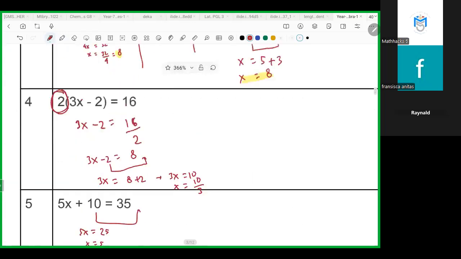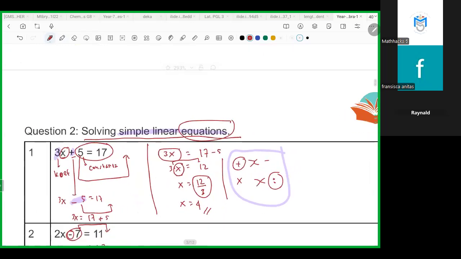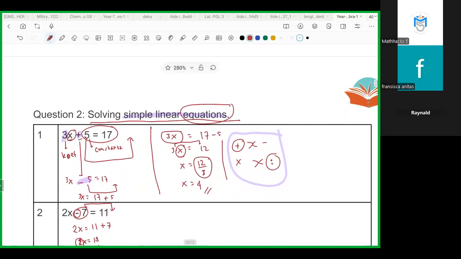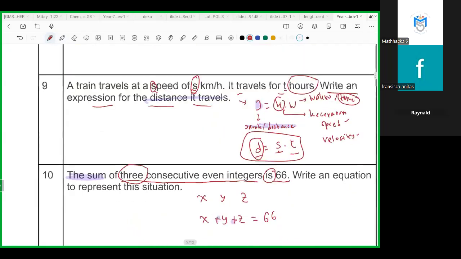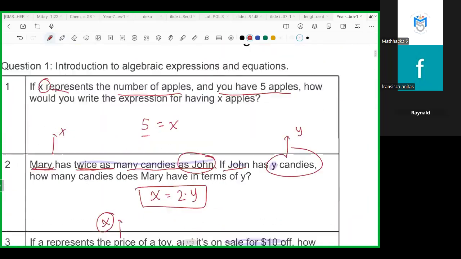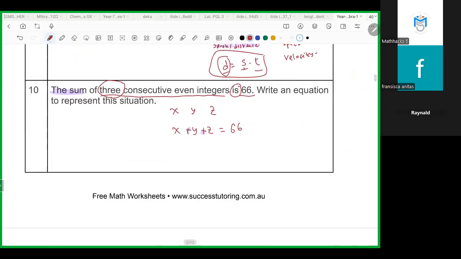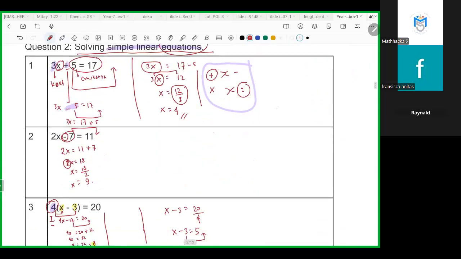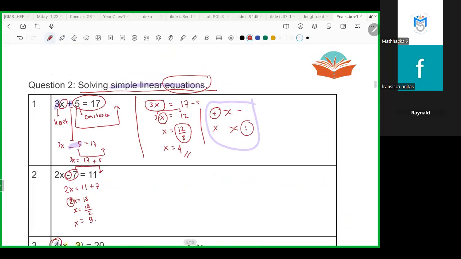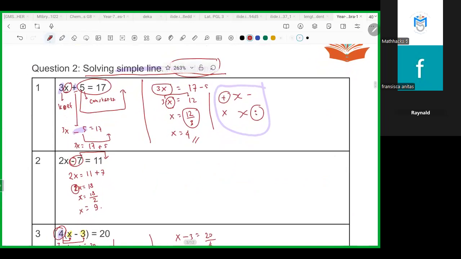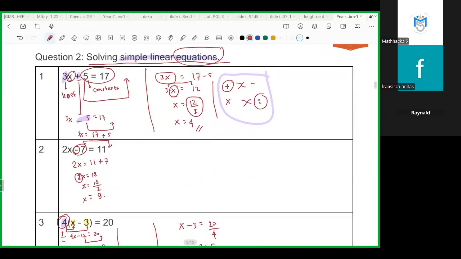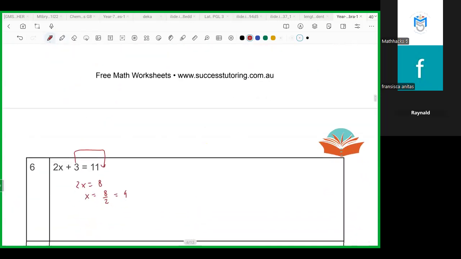Okay, let's review. Today we learned about linear equations, or basic algebra, from how to make algebraic expressions and equations, to how to solve simple linear equations. Ray, you have to remember each step for solving linear equations. Okay, I think it's enough for today.